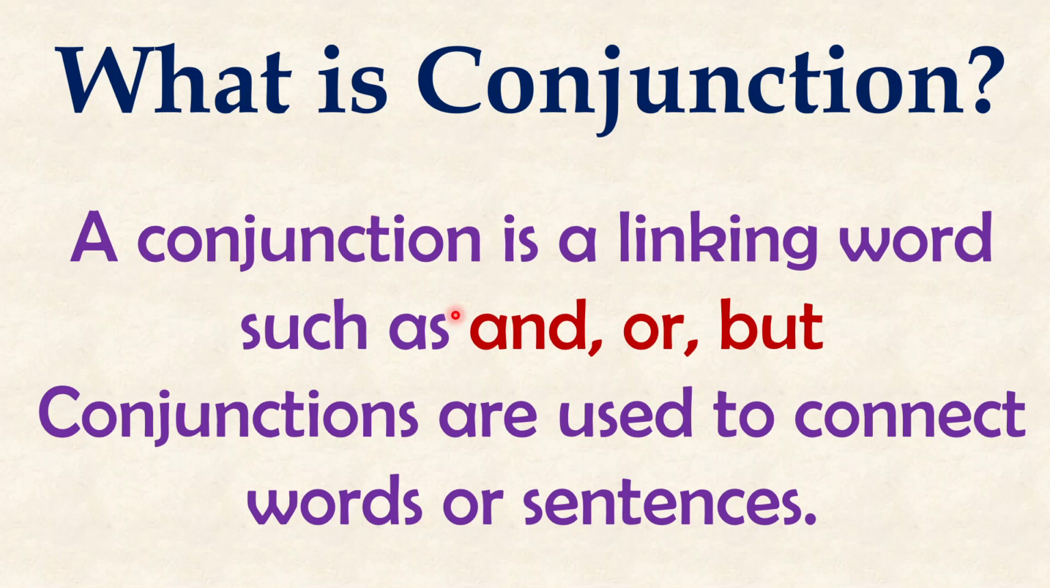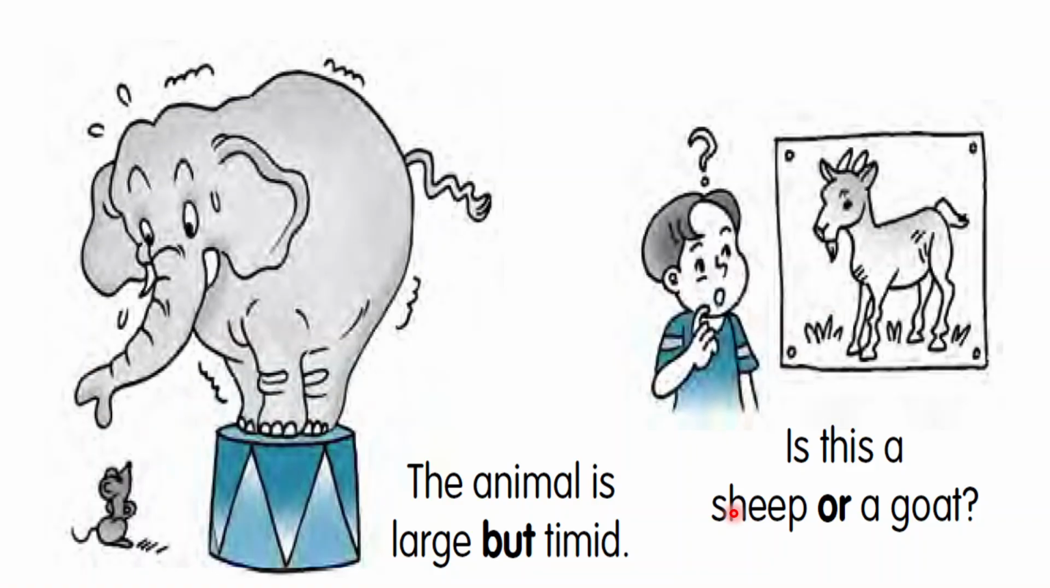A conjunction is a linking word such as and, or, but, and conjunctions are used to connect words or sentences. If you want to connect two words or two sentences, this is the most important part. So let's learn it and look at this picture. What is in this picture? The animal is large but timid. The animal is large but timid.